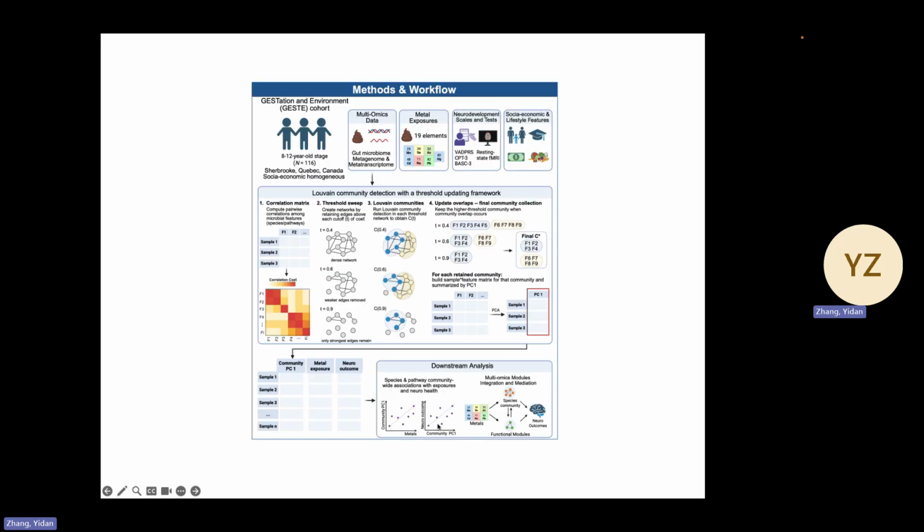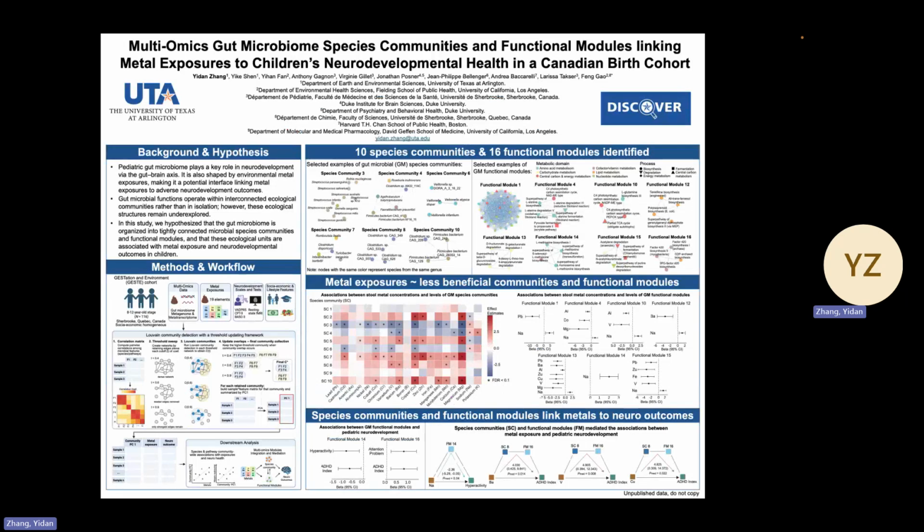So overall, our findings suggest that the gut microbiome organized as communities and functional modules, rather than a single taxa, may serve as a key pathway linking metal exposure to neurodevelopment in children. This raises the possibility that targeting these ecological units could offer a new strategy for intervention or prevention for metal exposure and also for neurodevelopmental health in children.